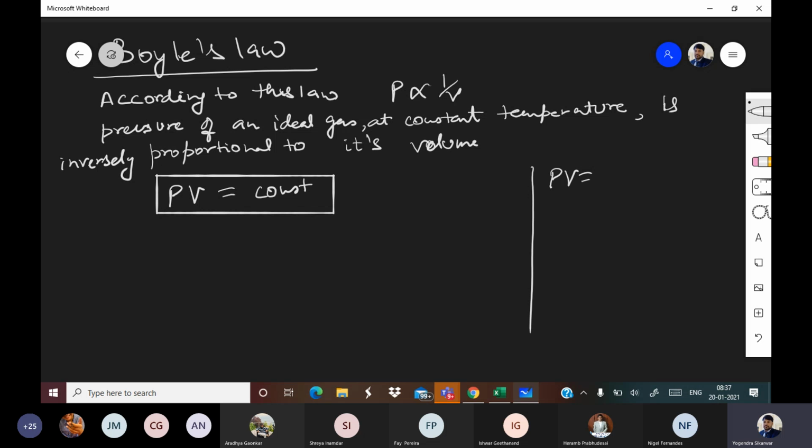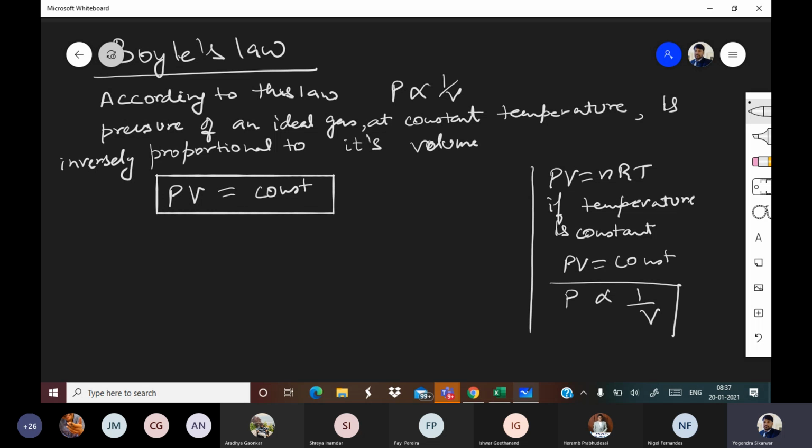PV is equal to nRT, right? If temperature is constant, then what will happen? PV is equal to constant, right? And that is P is proportional to 1 upon V.